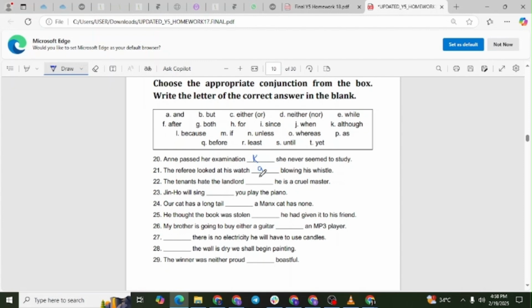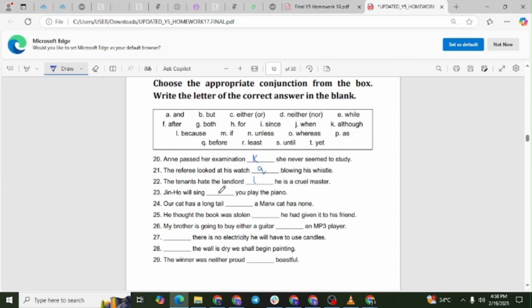Question number 22. The tenants hate the landlord, blank, he is a cruel master. The correct answer is letter L. Explanation. The word because is used to show a cause and effect relationship. The tenants hate the landlord for a reason, because he is cruel.